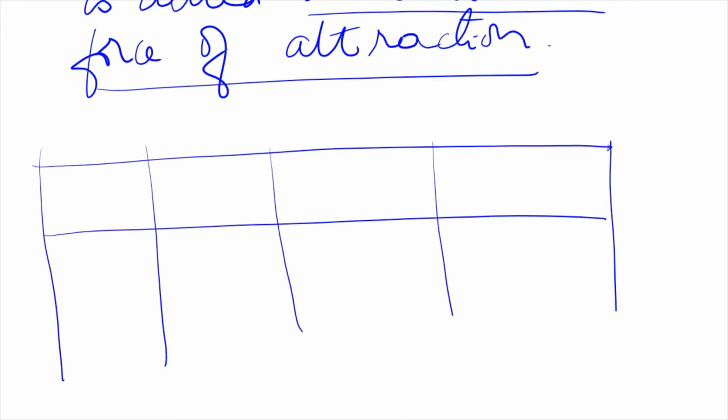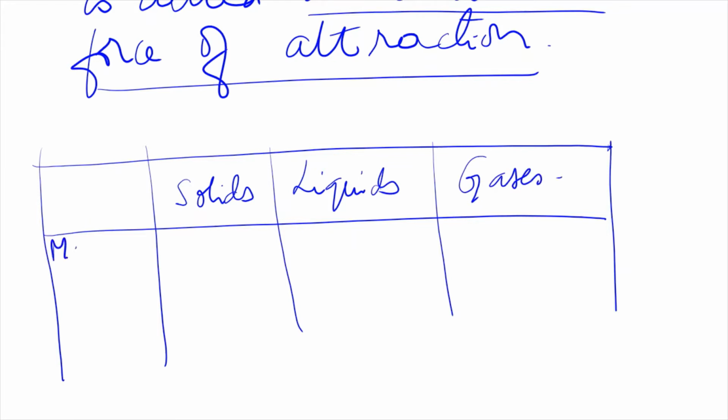Okay. Now here we will write solids. Here we will write liquids. And here we will write gases. Now the first characteristic is molecular arrangement. So how are the molecules arranged? In solids, the molecules are very closely packed or tightly packed.